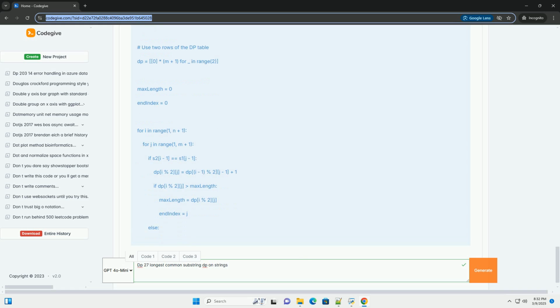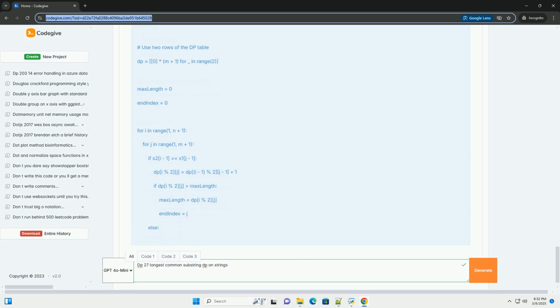2. Iteration. Iterate through the dp table, starting from i equals 1 to len(s1), and j equals 1 to len(s2). For each dp[i][j]: if S1[i-1] equals S2[j-1], this means the characters at the current indices in S1 and S2 match.